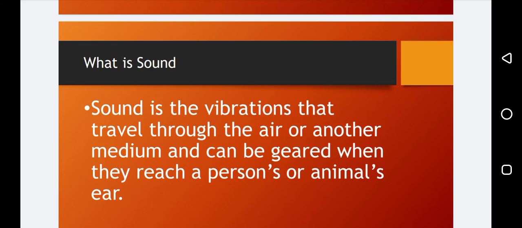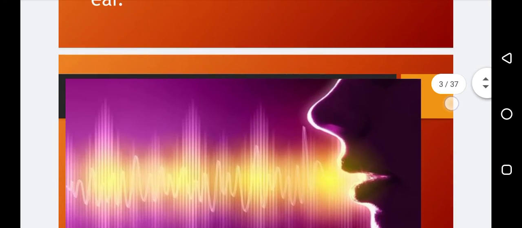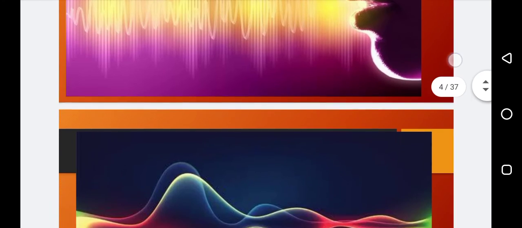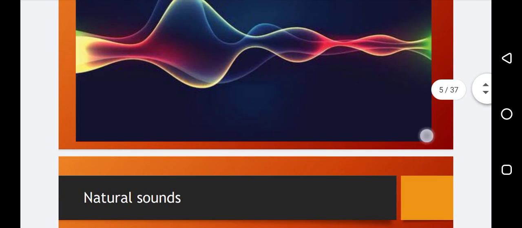So sound produces some vibrations, and these vibrations travel or move in the air. Through these vibrations we are able to hear the sounds, and these sounds can reach the person's or the animal's ear. You can see in that picture these are the waves of the sound which travel in the air. In that picture you can also see the sound waves.